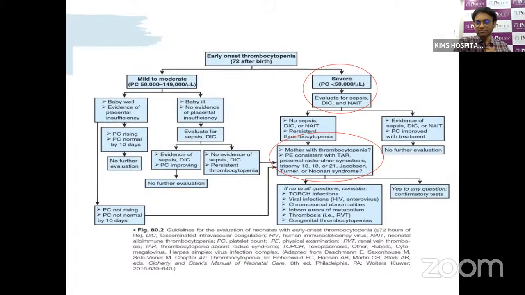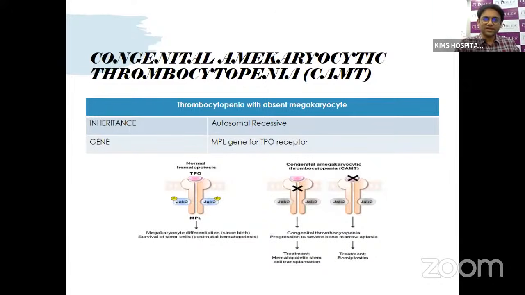So if the mother doesn't have any thrombocytopenia, and the baby doesn't have any other anomalies, then we need to evaluate further with investigations like TORCH infections, viral infections, chromosomal abnormalities, IEMs. If the baby had any lines, it can be related to thrombosis, or in IDM babies, or babies with dehydration, renal thrombosis can develop, or they can have congenital thrombocytopenia where production is affected. One of the important ones is congenital megakaryocytic thrombocytopenia. These are autosomal recessive conditions where megakaryocytes are absent. The MPL gene for the TPO, the thrombopoietin receptor, is absent.